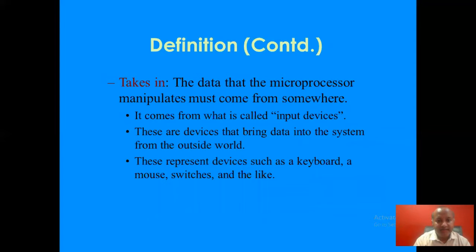Next is takes in. The data that the microprocessor manipulates must come from somewhere. It comes from what are called input devices. These are devices that bring data into the system from the outside world. These represent devices such as keyboard, mouse, switches, etc.